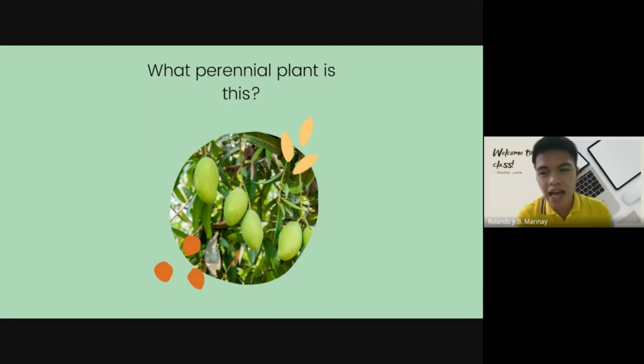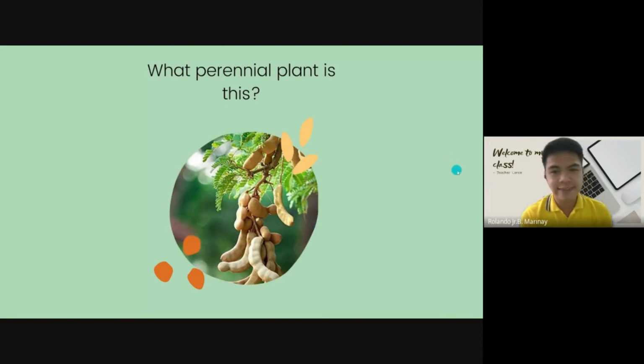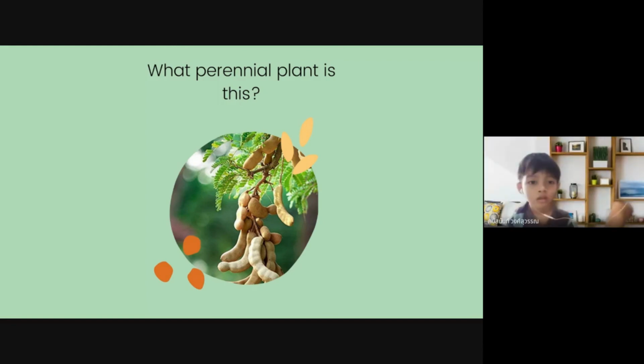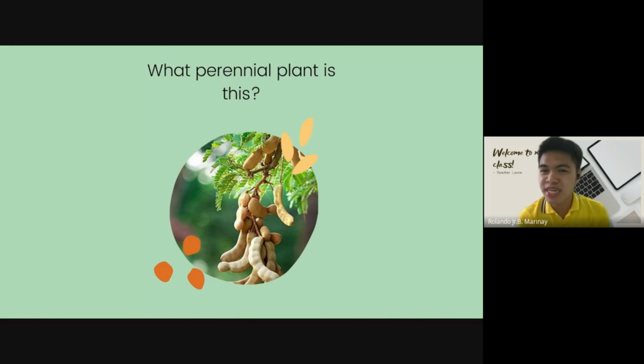M-A-N-G-O. Very good. Okay, next. What perennial plant is this? Tamarind. Very good. It's tamarind. It's sour, especially when it's not yet ripe. We call it tamarind.